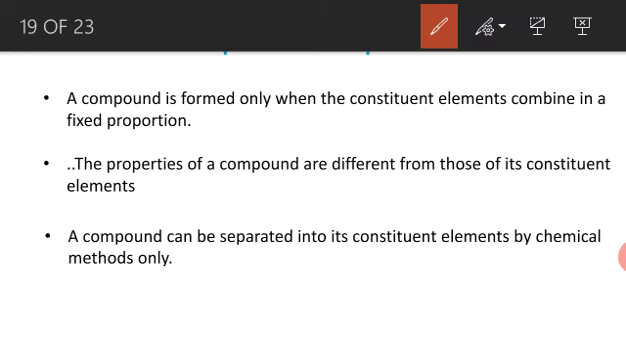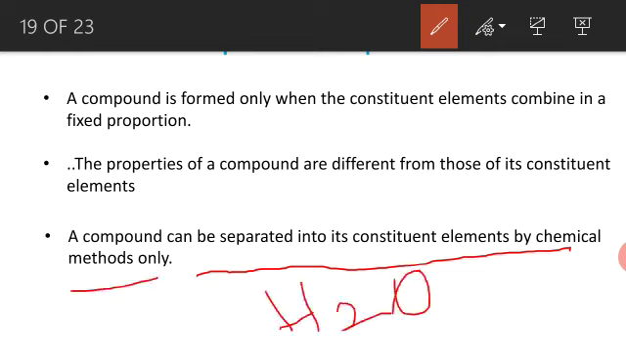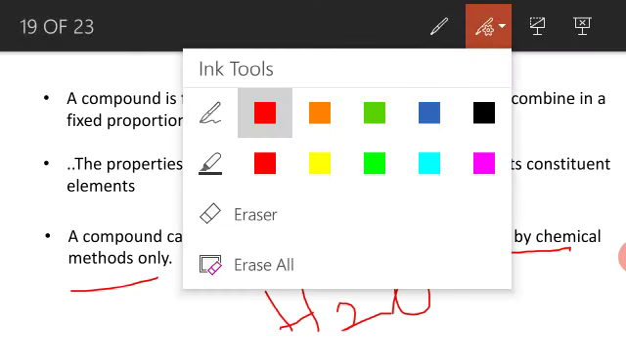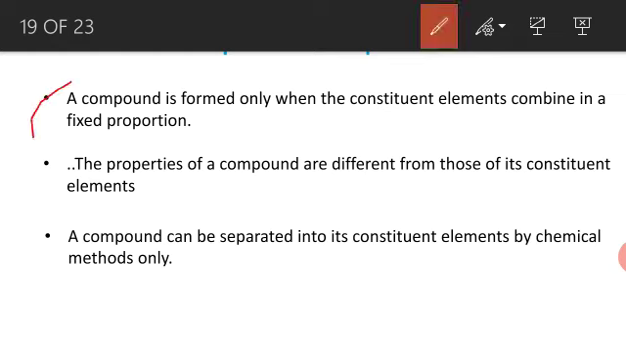Third one: a compound can be separated into constituent elements by chemical methods. You see, this is the water molecule. We cannot split it by a physical method into hydrogen and oxygen. Only by using heat or some chemical can we split it into hydrogen and oxygen. We cannot split it by a physical method. Right, these are the properties of compounds. There are 5 more questions here, students. Read thoroughly.